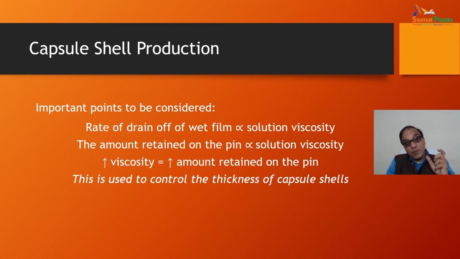So the viscosity of that gelatin or hypromellose solution must be selected very carefully to avoid any issue. This is used to control the thickness of the capsule shell. By controlling the viscosity, we can control the thickness of the capsule shell.